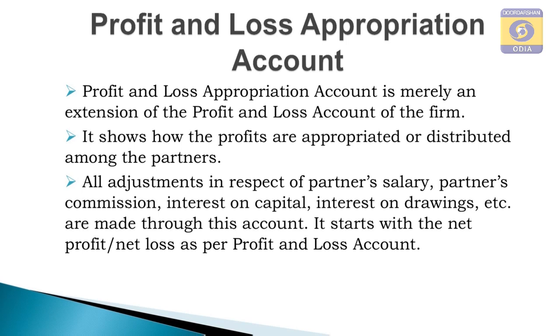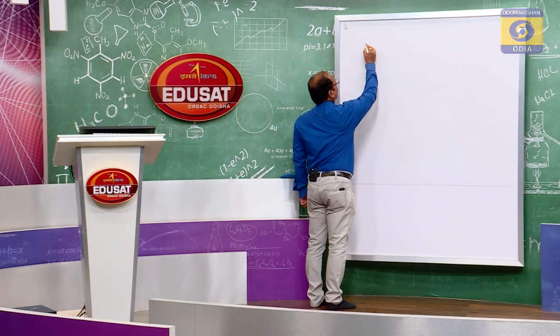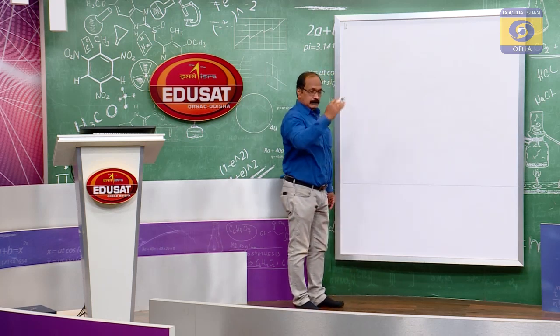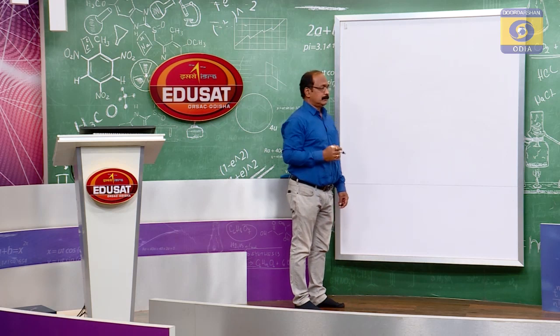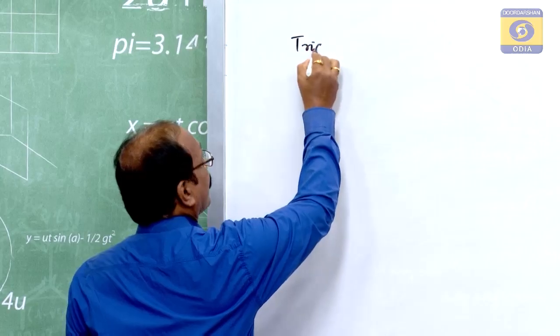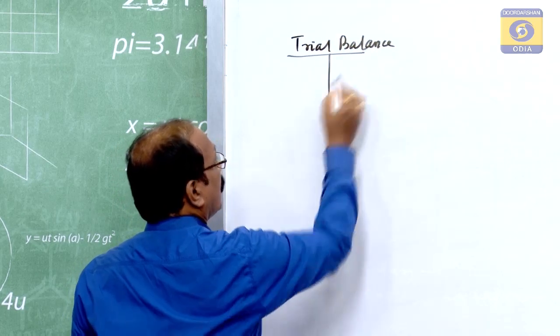My dear students, what we do in a sole proprietorship business also follows here in the case of a partnership business. First of all, we have some transactions, then we journalize those transactions, then post them to their corresponding ledger accounts, then a trial balance is to be prepared.